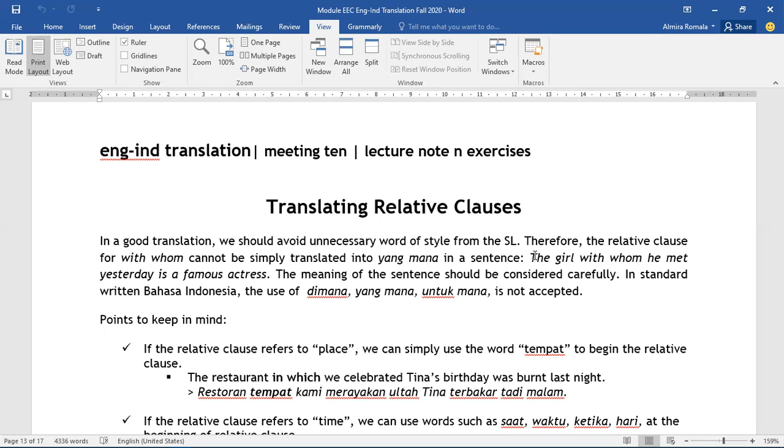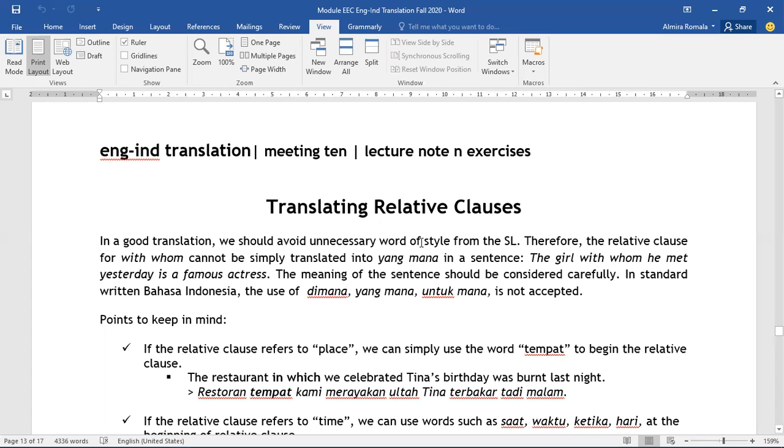We can just use only yang instead of yang mana. For example, "perempuan yang ia temui kemarin adalah seorang aktris terkenal." So yang mana, di mana, and untuk mana are truthfully not accepted if you want to use standard written Bahasa Indonesia. But in speech, I think it is also better for us to avoid this construction or style.